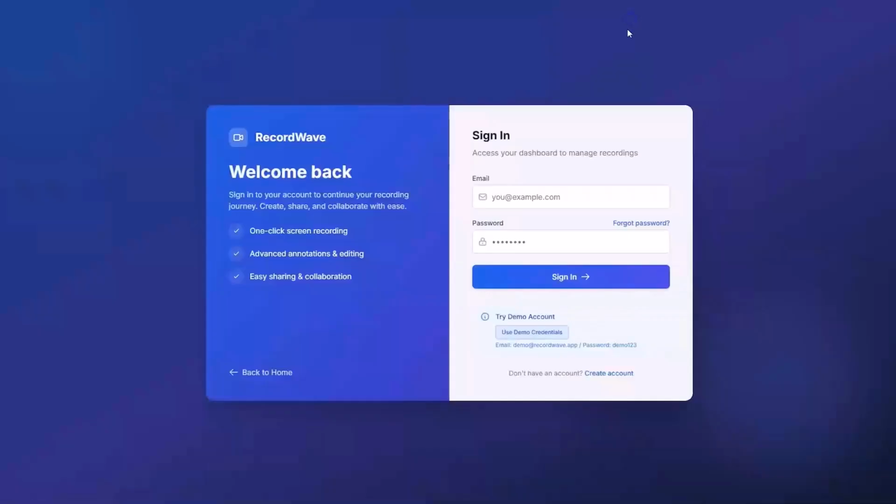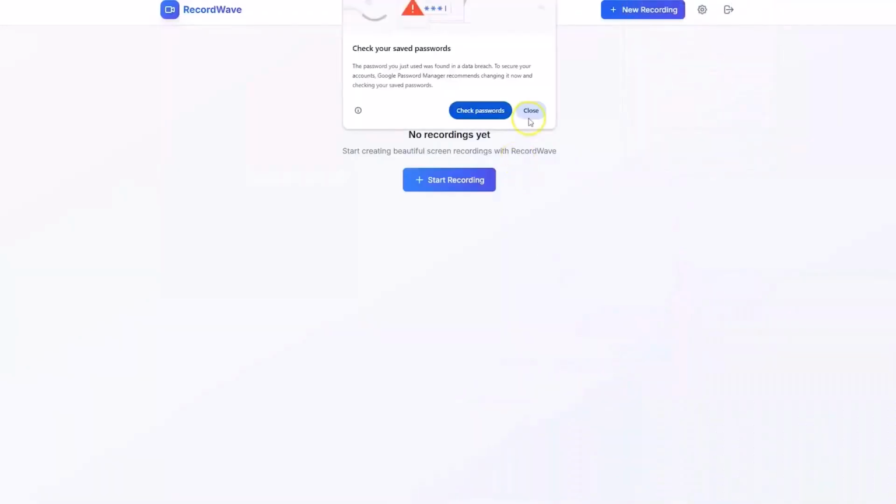So let's go ahead and sign in to this application. As you can see, we have user authentication linked with a Supabase database. Okay, so let's go ahead and use the demo credentials. You can do this yourself as well on the page.